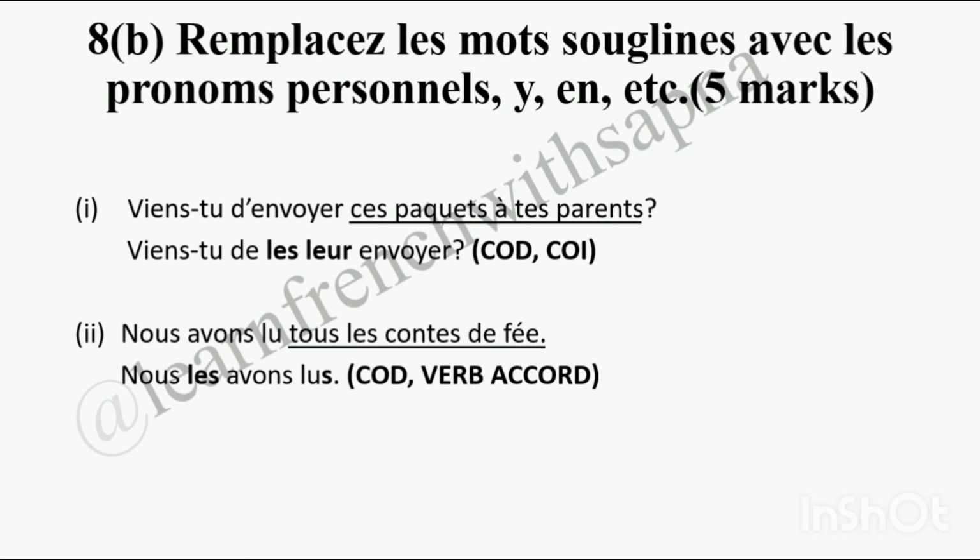So what do we do? We have to put the COD replacement LES because the noun is in third person plural, but we will write les before the auxiliary avoir. And since the rule says that if the sentence is in past tense and the underlined words are replaced by COD, then you also have to accord the verb. So tous les contes is third person plural. We will add S to lu. So the sentence becomes: Nous les avons lus.